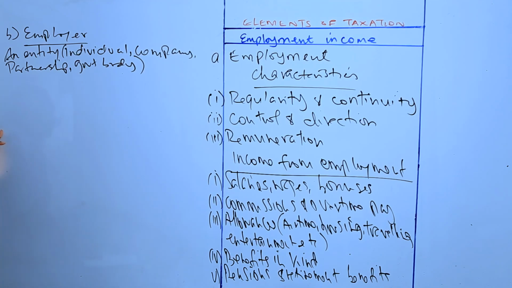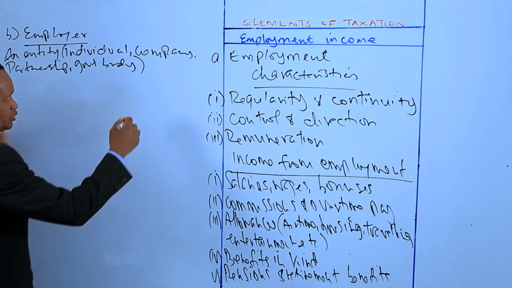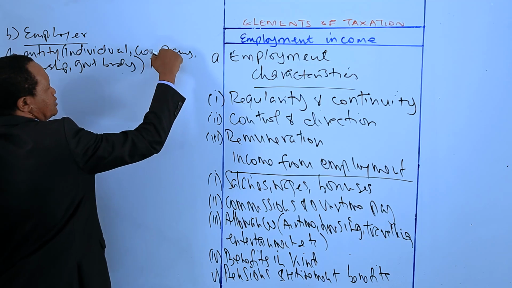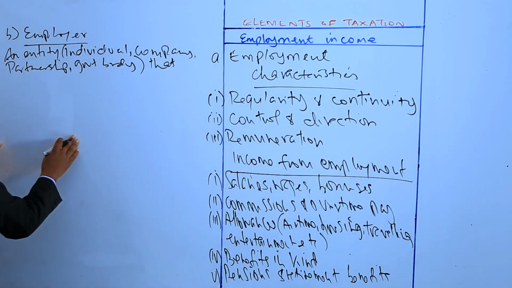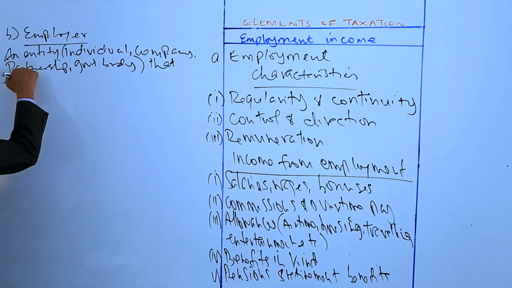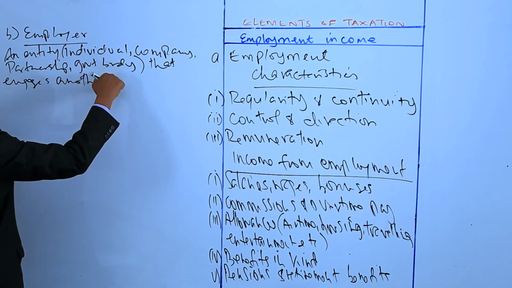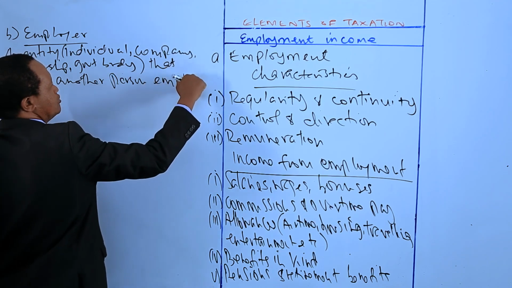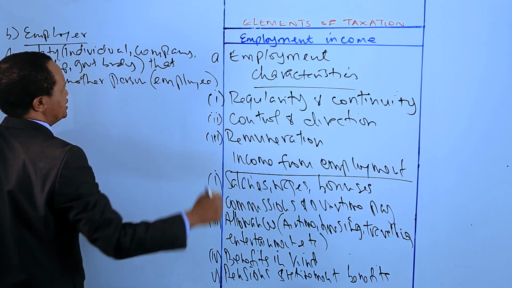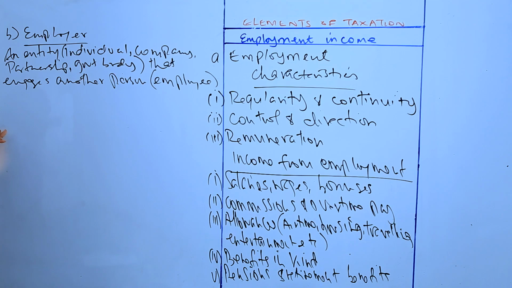That engages another person in a contract of service. That engages another person, and this person is an employee. That engages an employee, right?